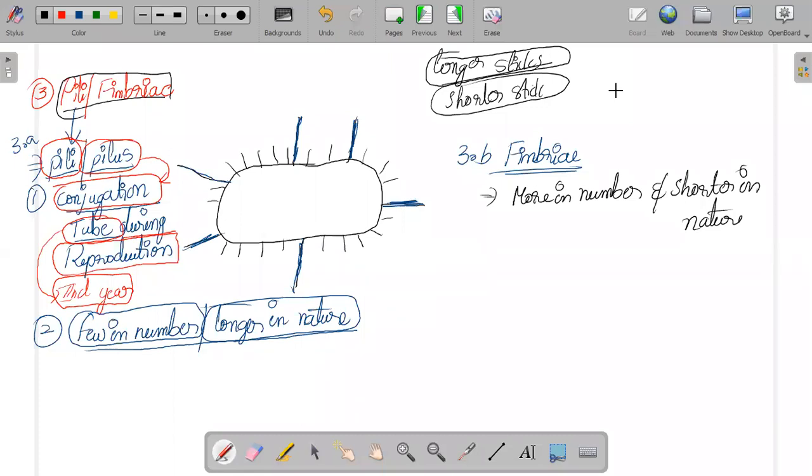Okay, everyone okay? Very simple, 3B, that is your fimbriae. What are the fimbriae? Fimbriae, you can see in the diagram, the smaller sticks. They are more in number. No need of counting, just try to see the similarities. The larger, strong pili and pilus are longer in nature, and the fimbriae are smaller in nature. So they are more in number and shorter in nature.